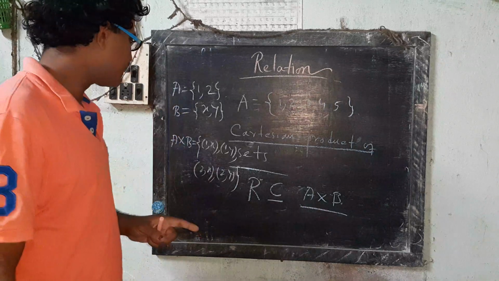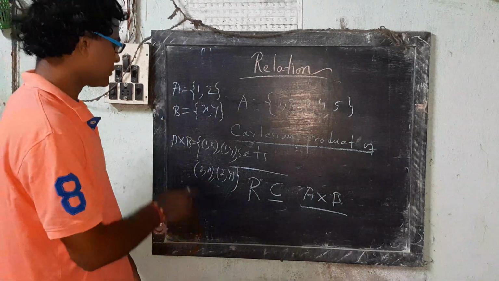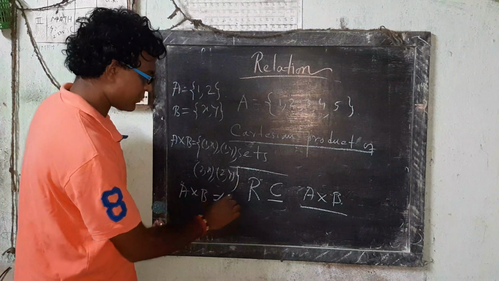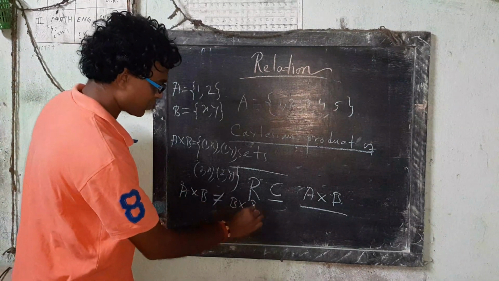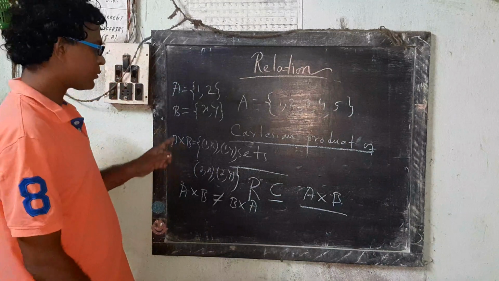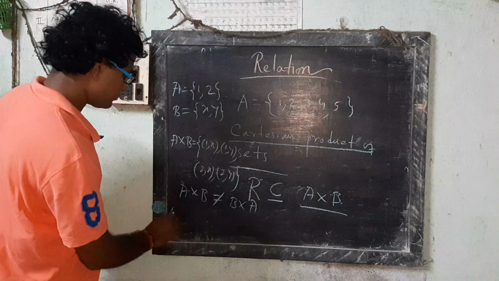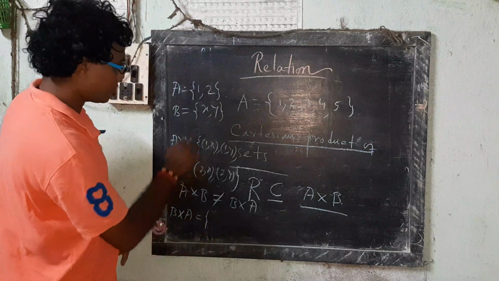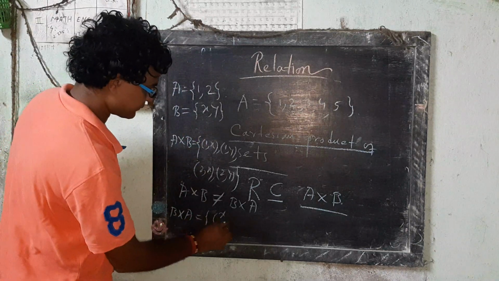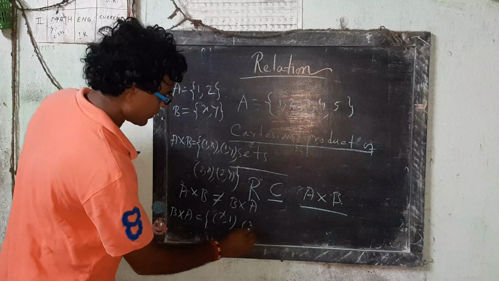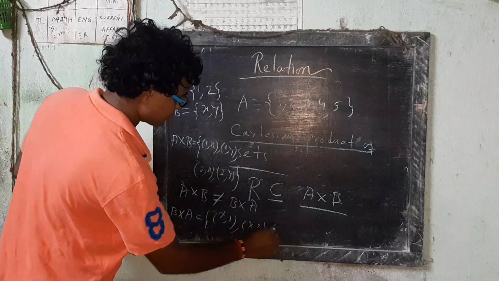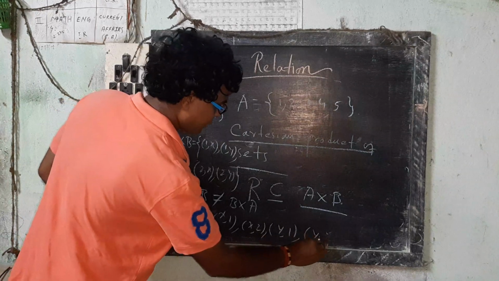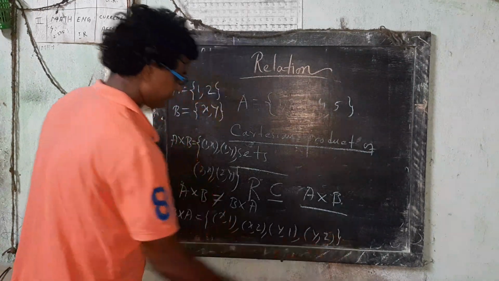And it is very very important that A cross B not equals to B cross A. Why? B cross A equals to (x, 1), (x, 2), (y, 1) and (y, 2).